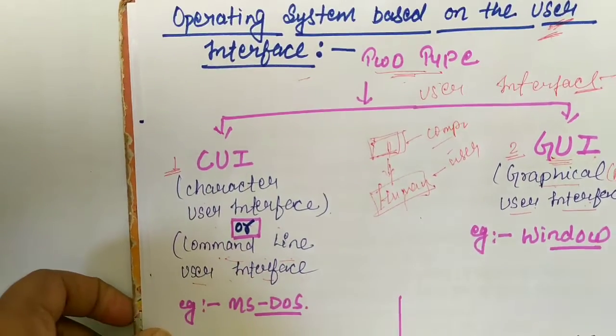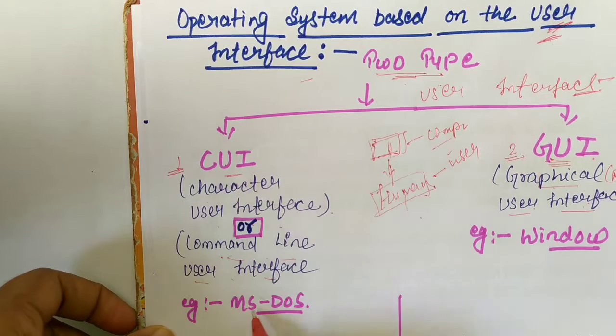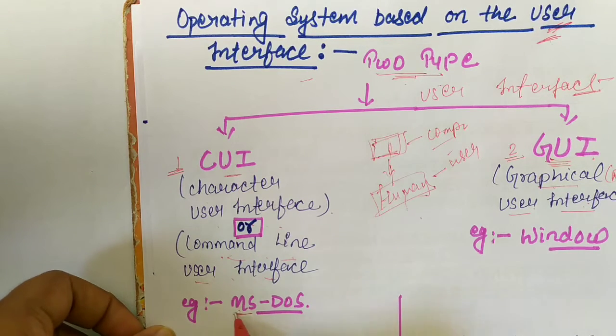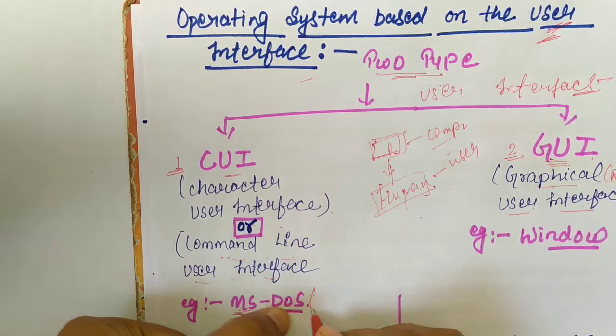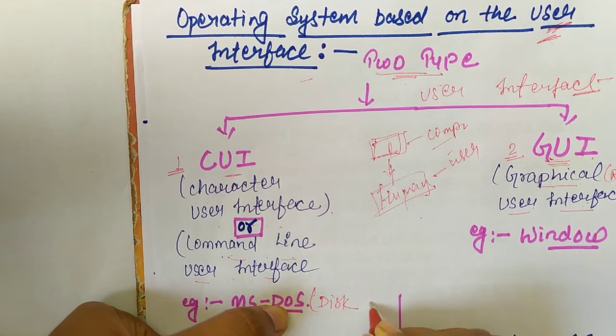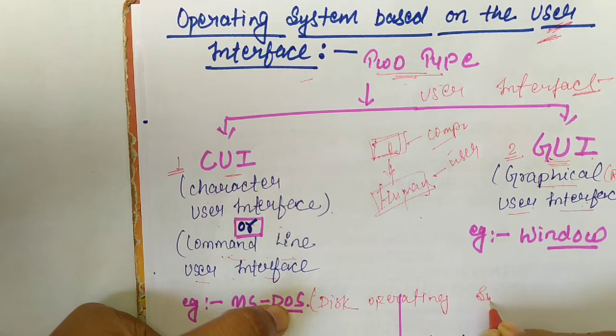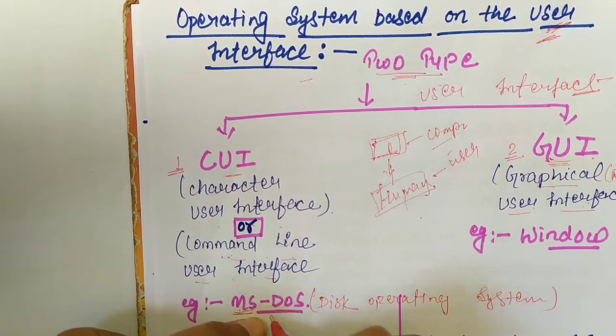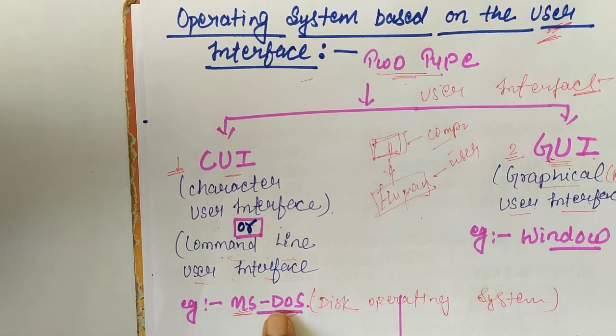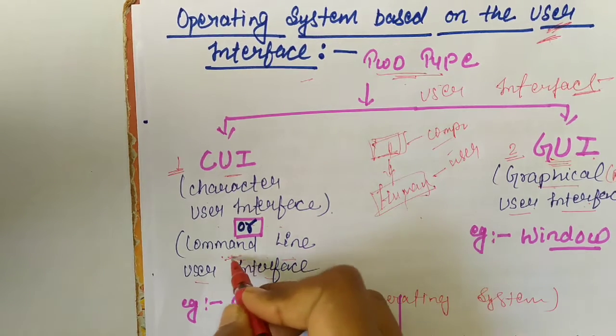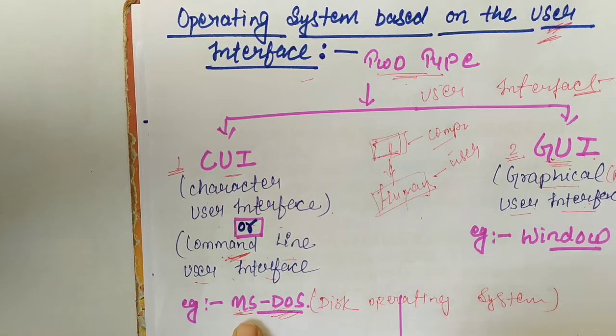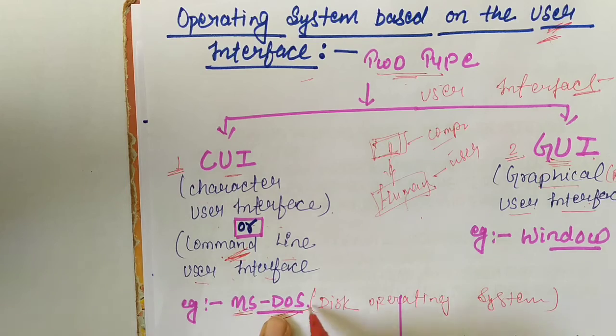The example of CUI is MS-DOS. MS-DOS means disk operating system. This is a command line operating system. Command line means that to open a file, we use a command. We can use a command to perform any task in the DOS operating system.